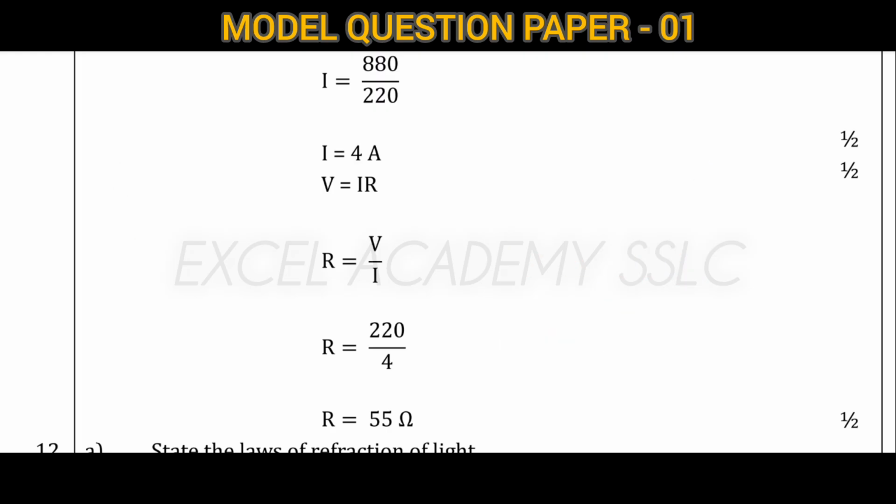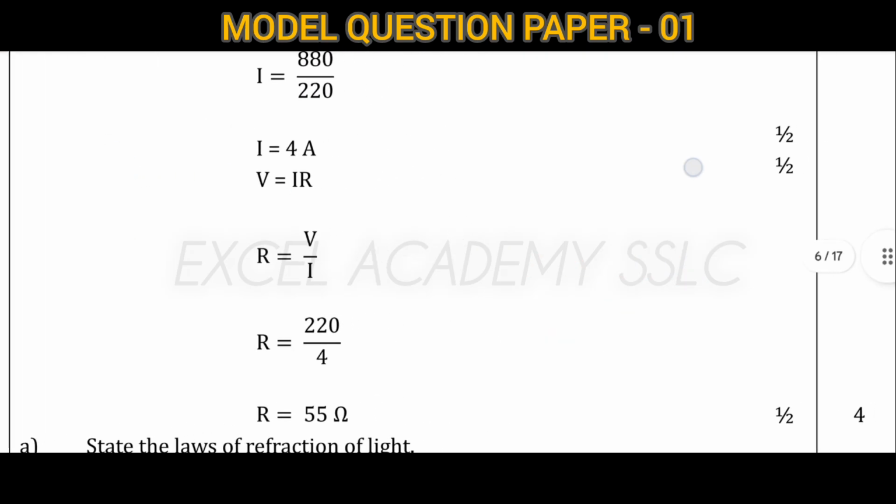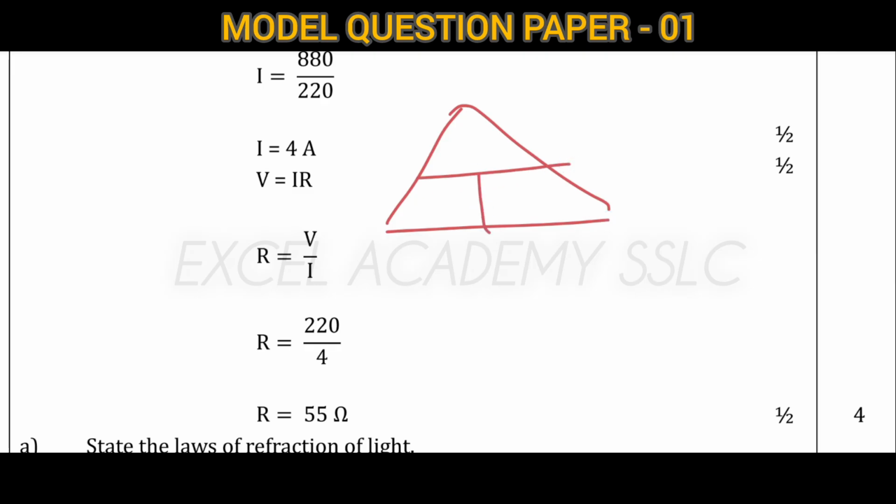If you want to know how to remember the formula, please use this technique: V, I, R. If you want R, keep R aside, it is V by I. If you want I, it is V by R. If you want V, it is I into R, like this, multiply.